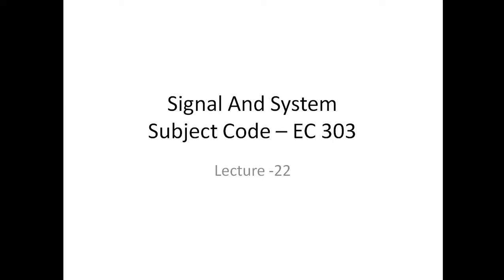As we discussed in the previous many lectures, we had a detailed discussion about the continuous time Fourier transform, and in the previous lecture we started with the basic fundamentals of discrete time Fourier transform. We discussed the definition, the synthesis and analysis equations, and many different examples. In this lecture we are going to describe the different properties of discrete time Fourier transform, with a detailed explanation and a few more examples. So let's begin with our lecture.